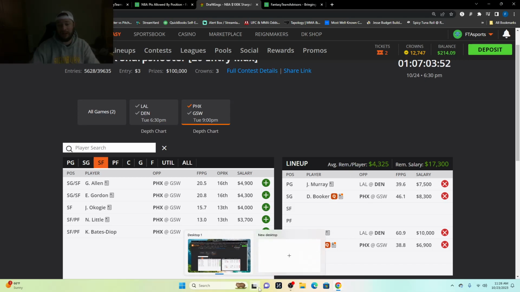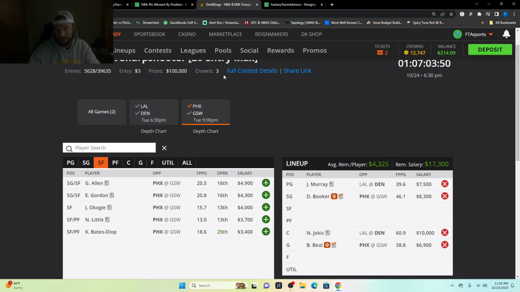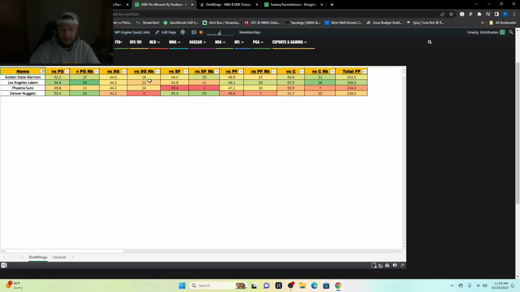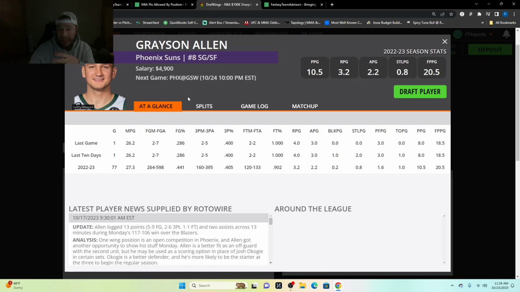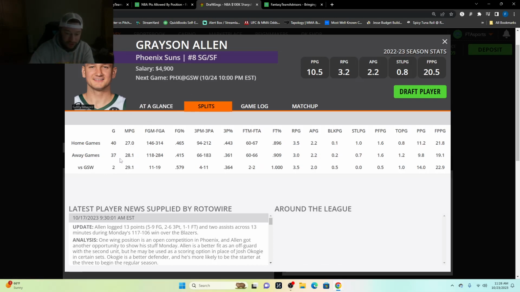Again, you've got to get a little creative when there's only 2 games. So we look at that. Small forward for Phoenix. Like I said, Golden State, small forward, they average 44.3 fantasy points per game, ranked 19th. So that could be a little Grayson Allen if you like him. Only played 2 games against Golden State there, averaged 22.9.